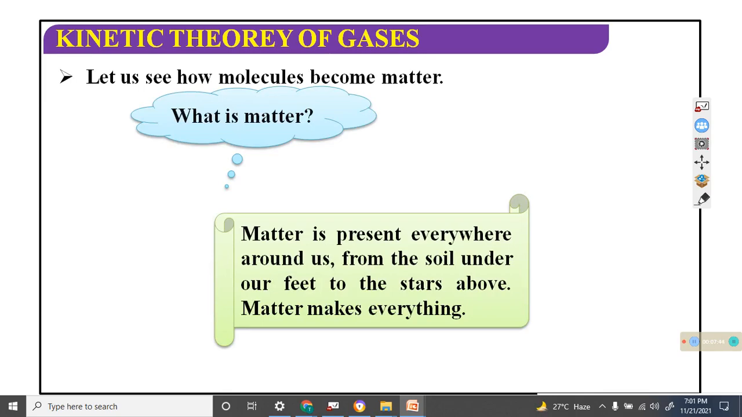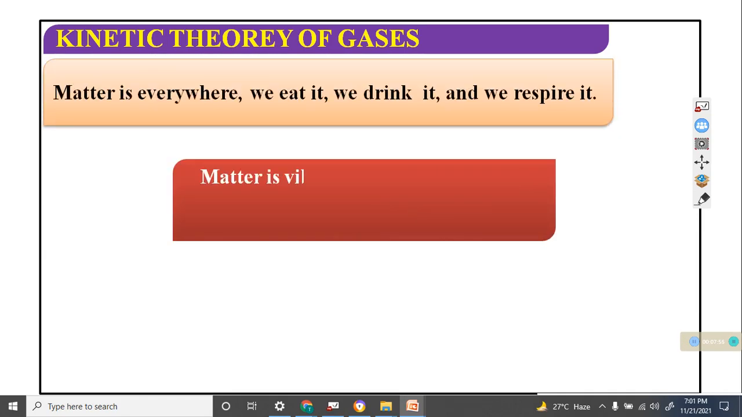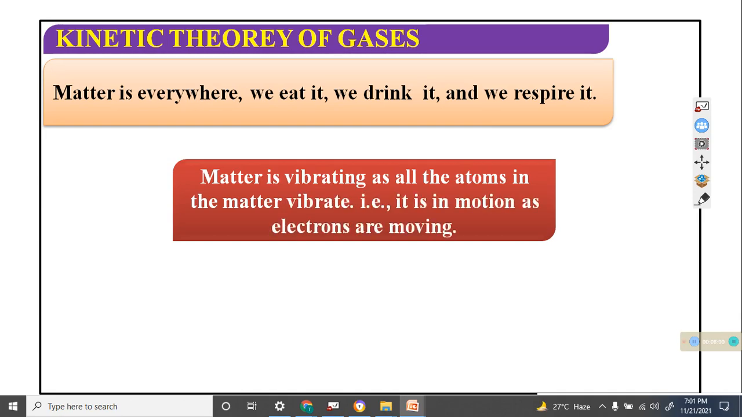Matter is present everywhere around us, from the solid under our feet to the star above, and matter makes everything. We eat, drink, and so on. Matter vibrates, and the atom is also matter in vibration, which is the motion of electrons revolving around the nucleus.